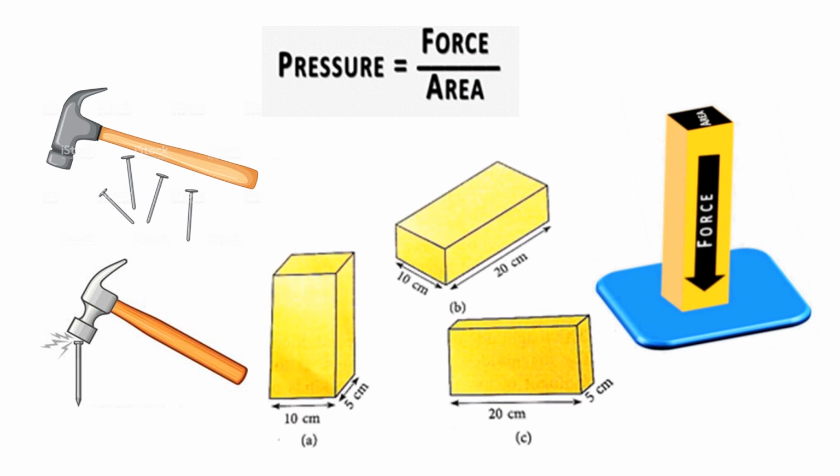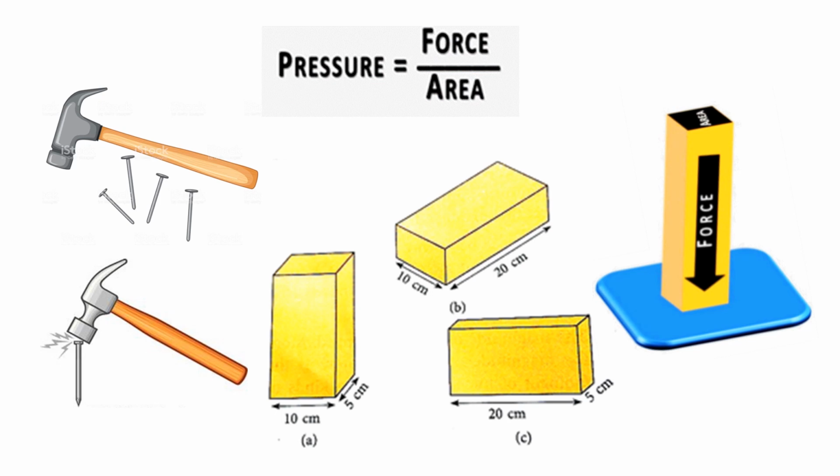Now in this diagram there is a brick which is placed in 3 different positions. The same brick is placed in 3 different positions. Now we have to find the pressure exerted on the ground in each case. The brick is the same, so the weight of the brick will remain the same. Weight of the brick means force. So the force exerted by the brick will remain the same. But will the pressure exerted by the brick be the same in all 3 cases?